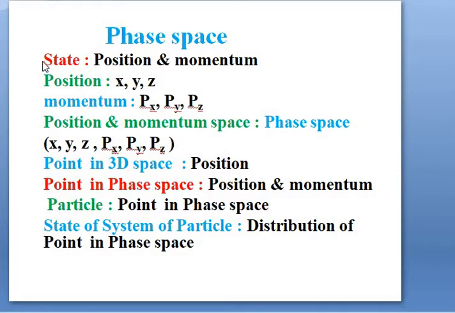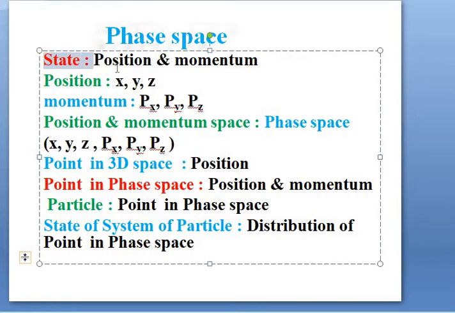Generally the state of a system of particles can be completely specified by knowing the position and momentum of the particle. The position of the particle can be described by using three coordinates, that is x, y and z.